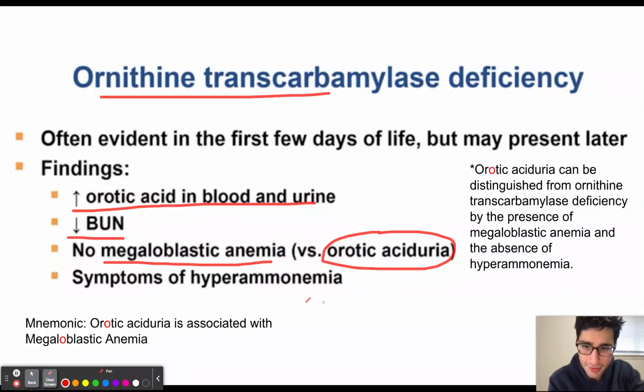Now, a quick way to remember that orotic aciduria is the one that is going to present with megaloblastic anemia is that in orotic aciduria, the second O can remind you that it is going to give you megaloblastic anemia.